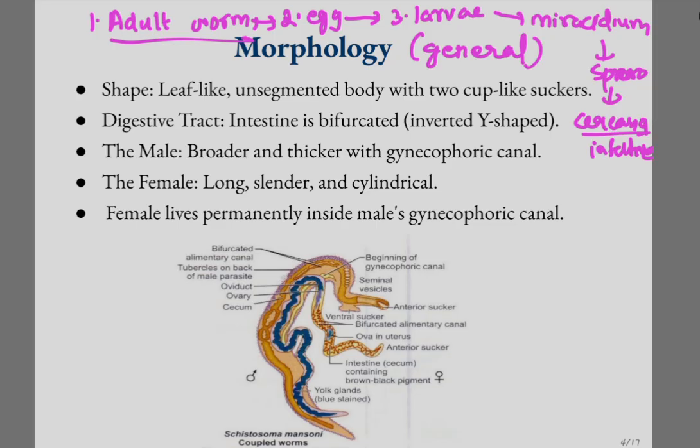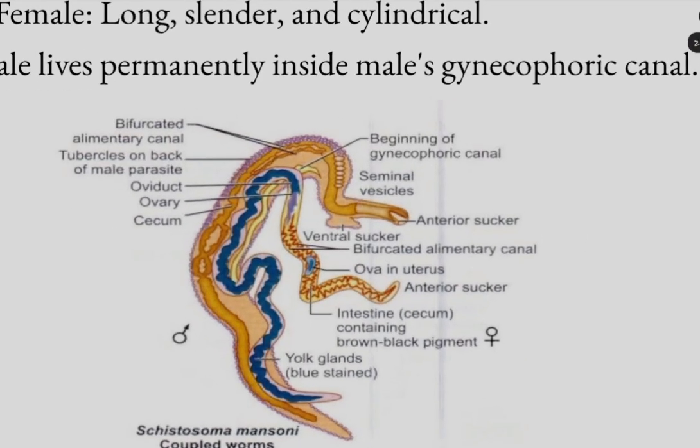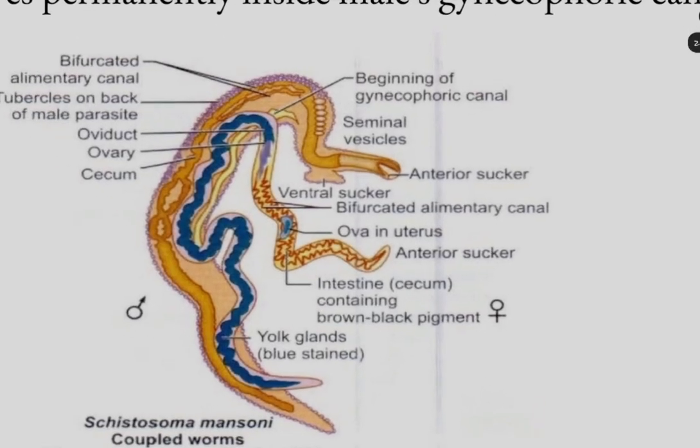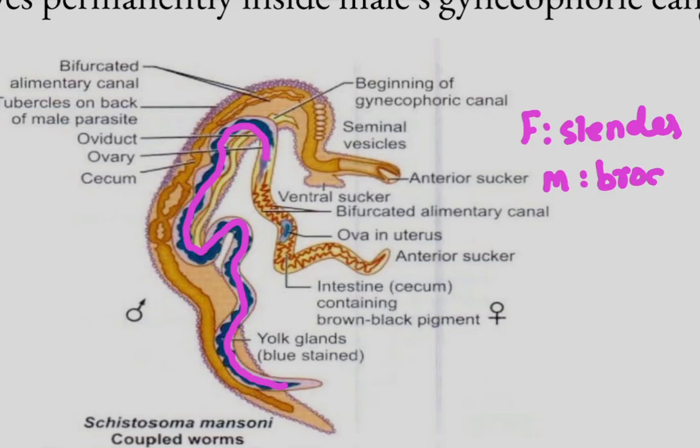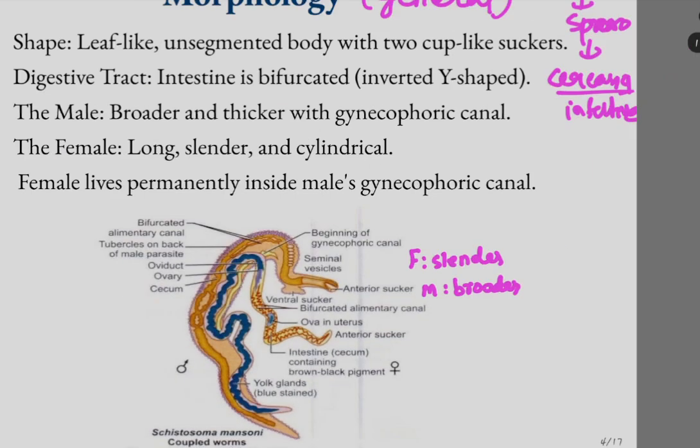The males are broader. You can see the males are broader. This brown colored one is the male, and the males are broader, and the females are slender and long. This blue one is the female. The males have a gynecophoric canal in which the female worm lives permanently.